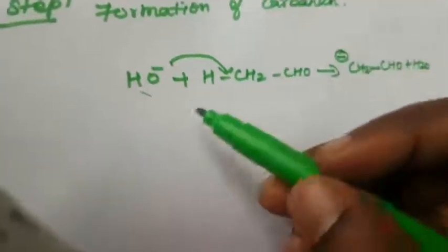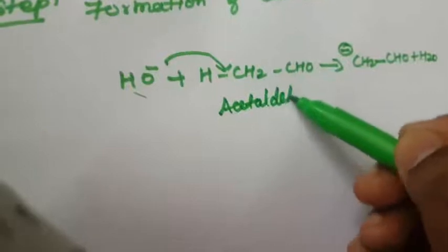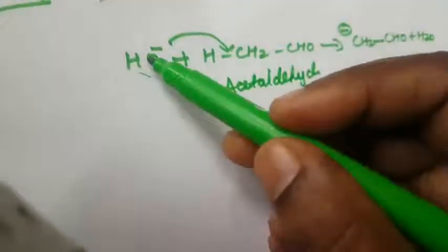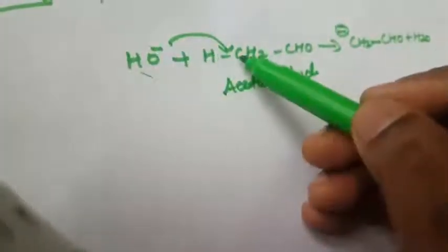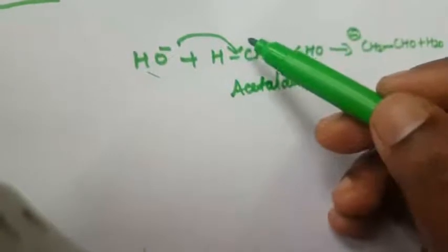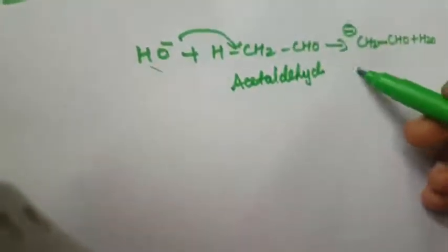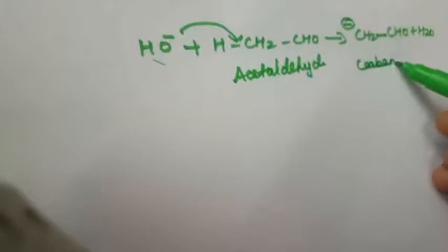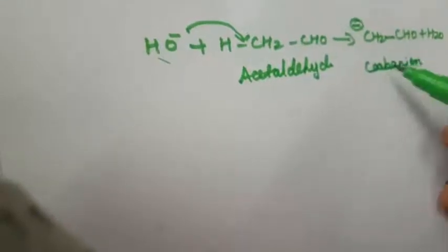So when acetaldehyde reacts with OH minus ion, the water molecule is removed, and the remaining carbon becomes negatively charged. This is called a carbanion, the carbon containing negative charge.